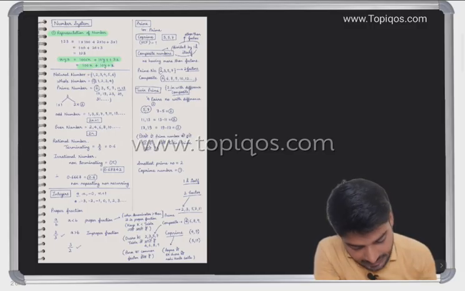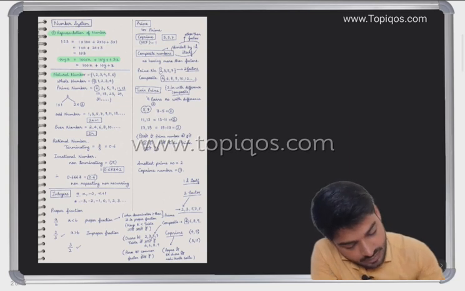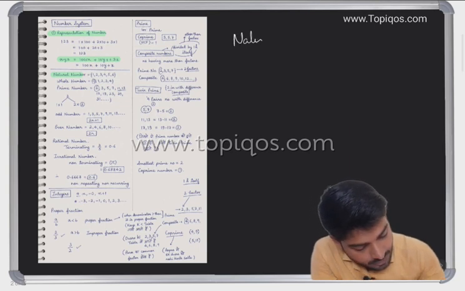Then let's discuss natural numbers. What do we mean by a natural number?